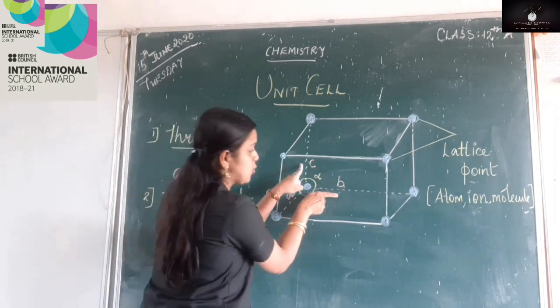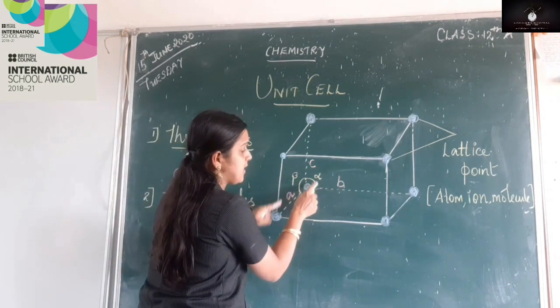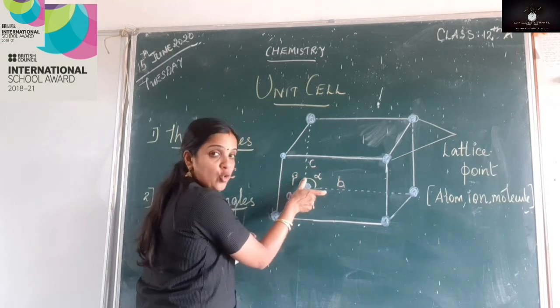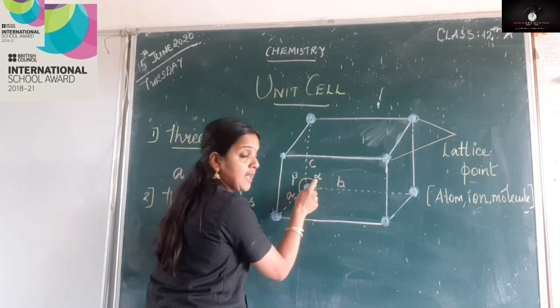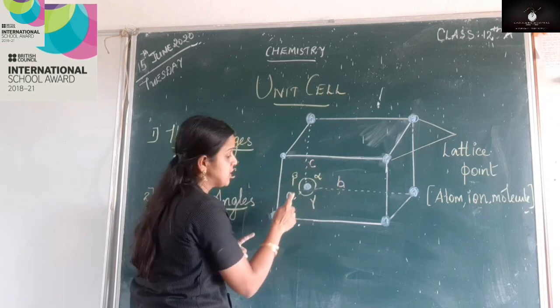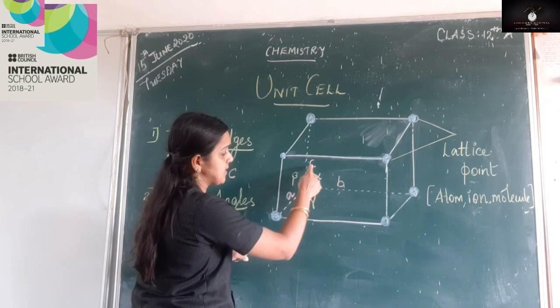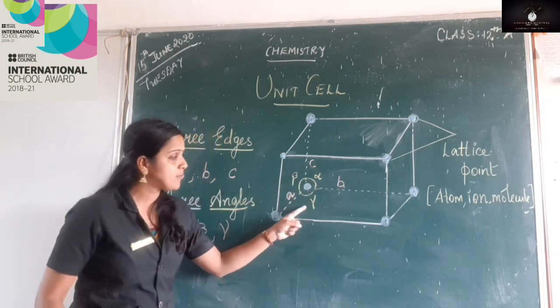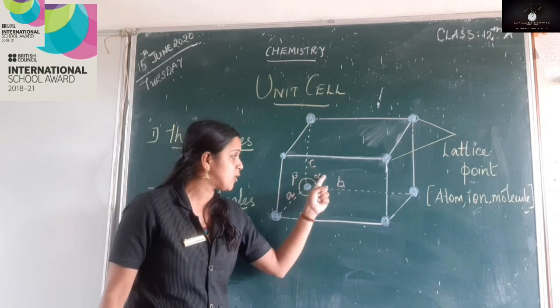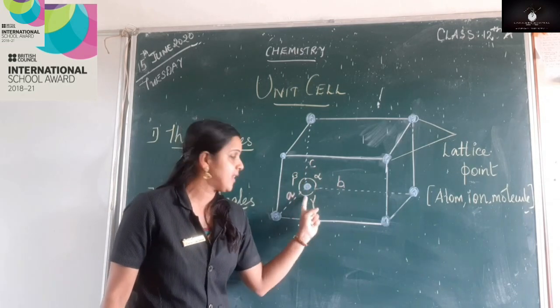Also, each pair of lines forms an angle. You can see alpha, which is formed between B and C, beta, which is formed between A and C, and gamma, which is formed between A and B. So there are three important angles which we call alpha, beta and gamma.